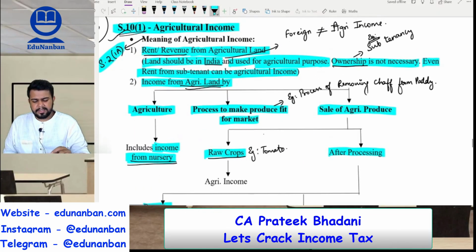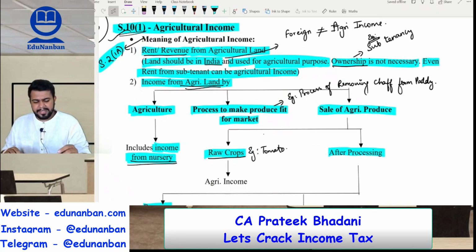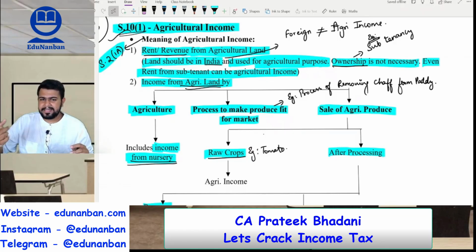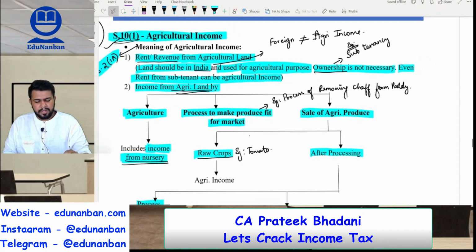What is agricultural income? Number 1, rent or revenue received from agricultural land. Okay, but the land should be in India and it should be used for agriculture purpose. If the land is outside India, then that income is not eligible for the exemption under section 10 clause 1. Okay, so be very careful. So if a land is in USA and I am getting agricultural income from USA agricultural land, the income is not exempt. It is very much taxable in India.